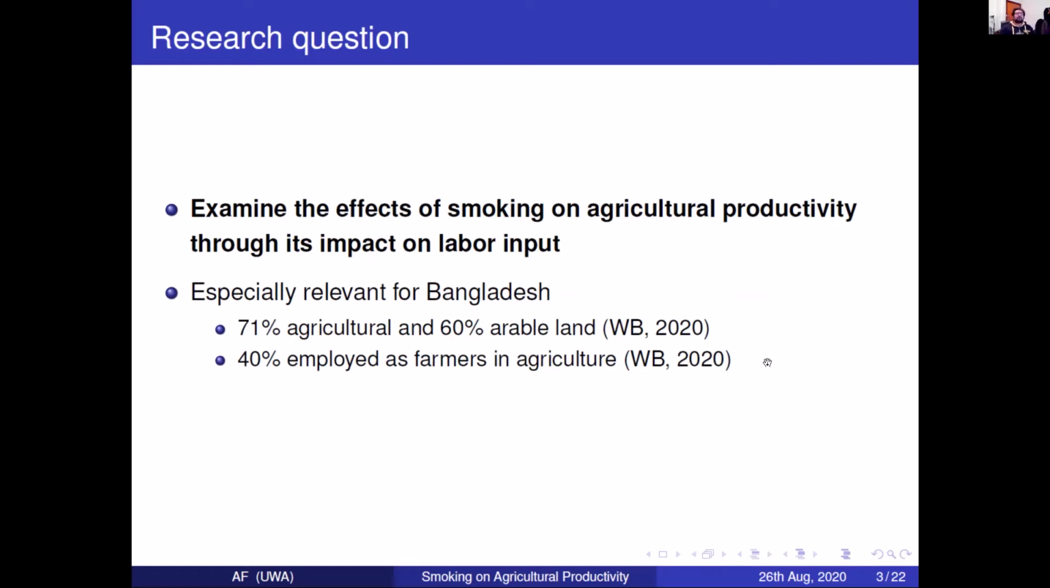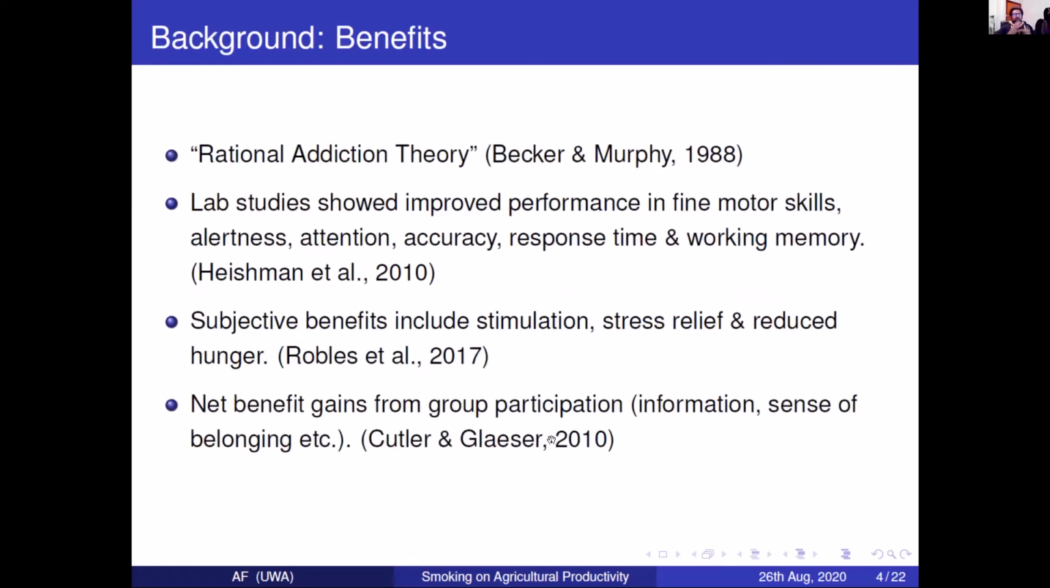Okay, and this is especially relevant for the case of Bangladesh because 40% of the labor force is employed as farmers in agriculture, and 60% of the land is arable, whereas 71% is allocated for agricultural uses. So with that research question in mind, we first wanted to look at the costs and